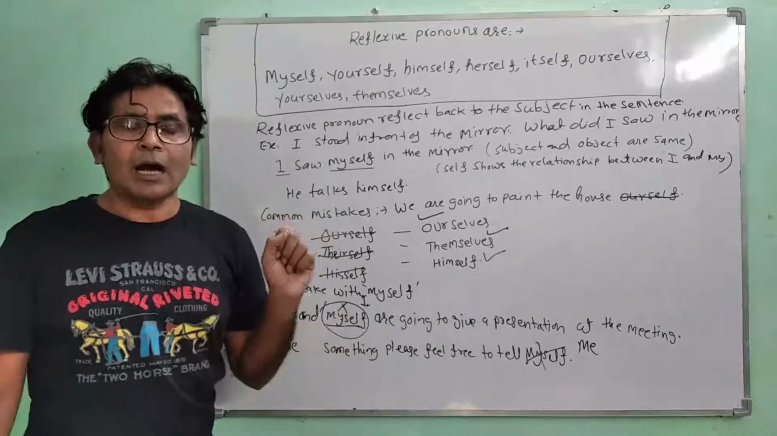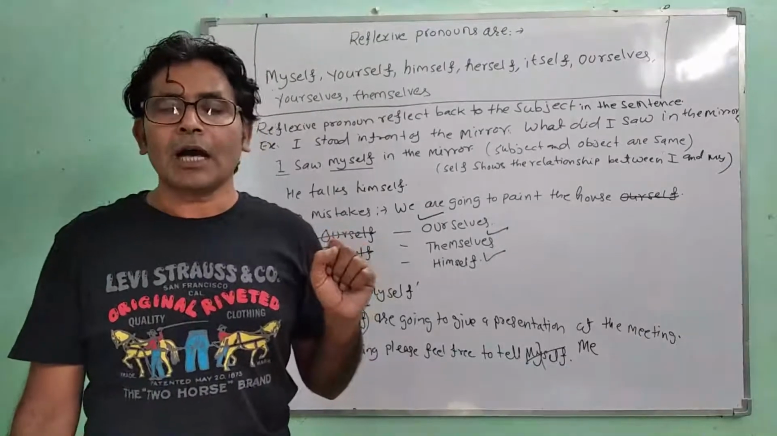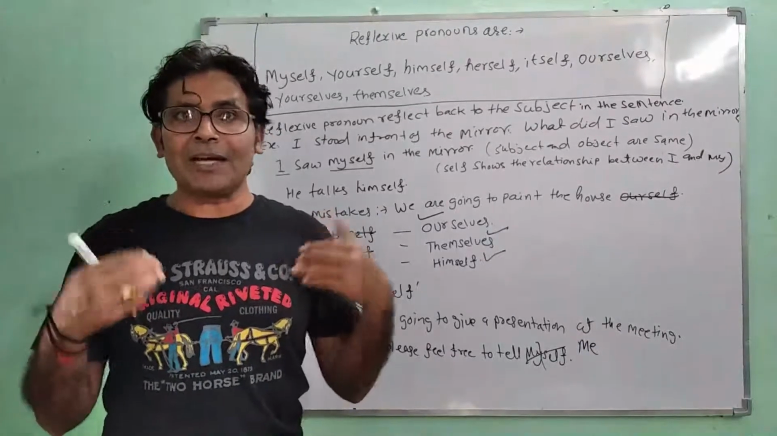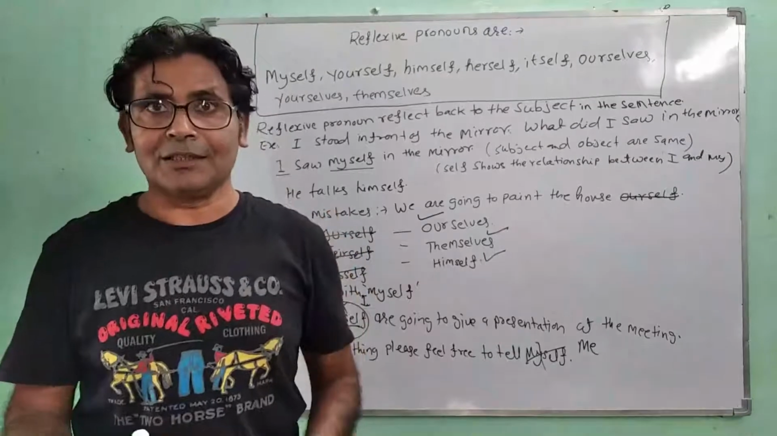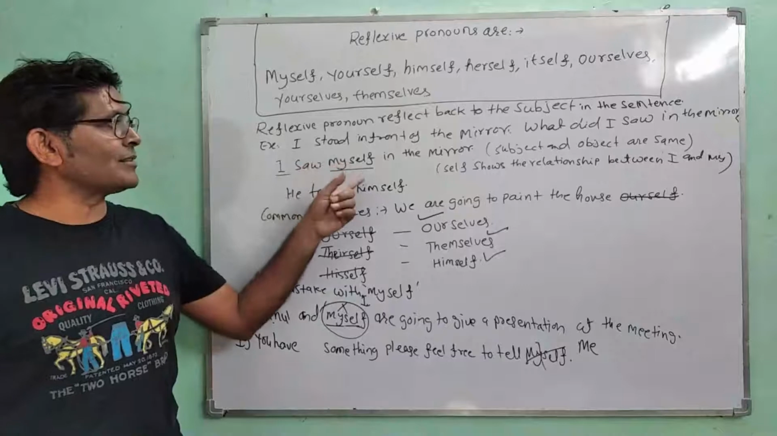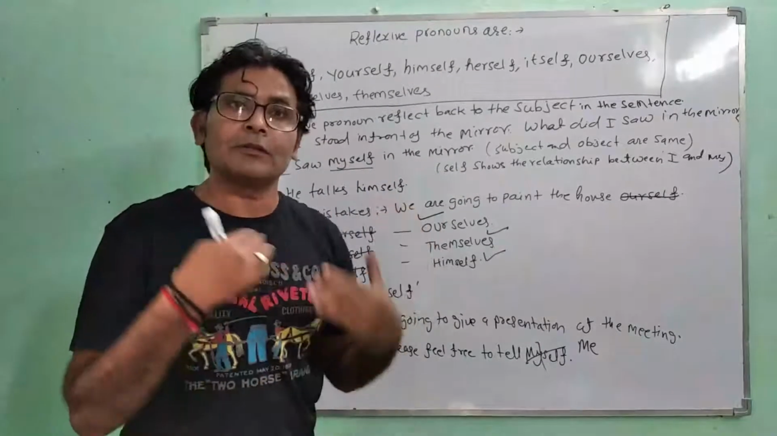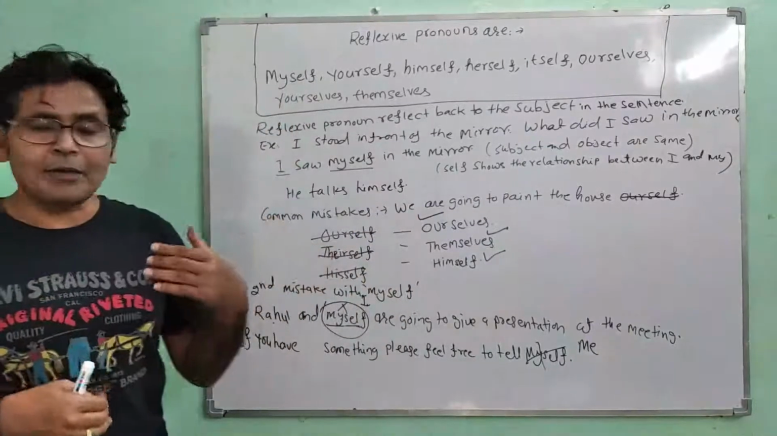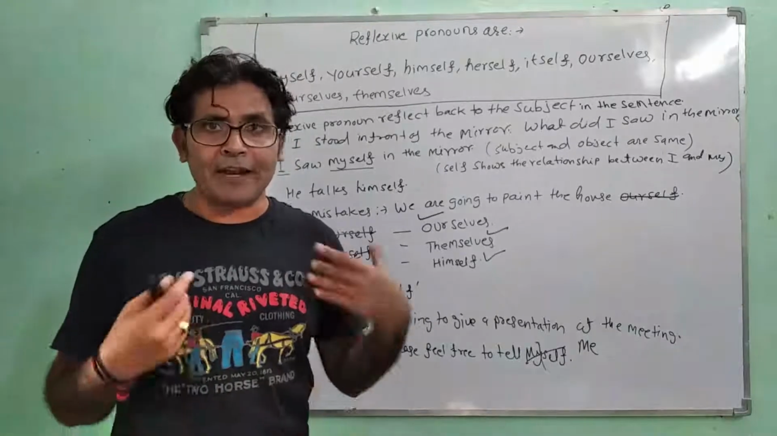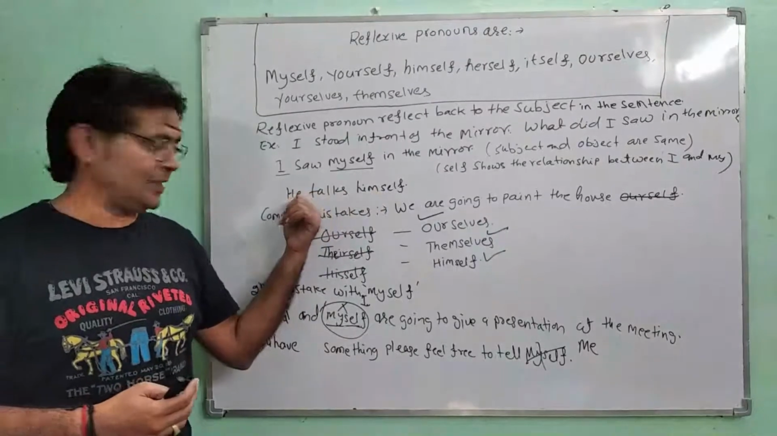For example, I stood in front of the mirror this morning. What did I see in the mirror? I saw myself in the mirror. It means I was seeing myself or my reflection in the mirror. That is why myself is a reflexive pronoun. And I and myself are the same, because myself is showing I. Now, for example, I have a friend and whenever he's alone, he keeps thinking and he talks to himself. So himself is reflecting he.